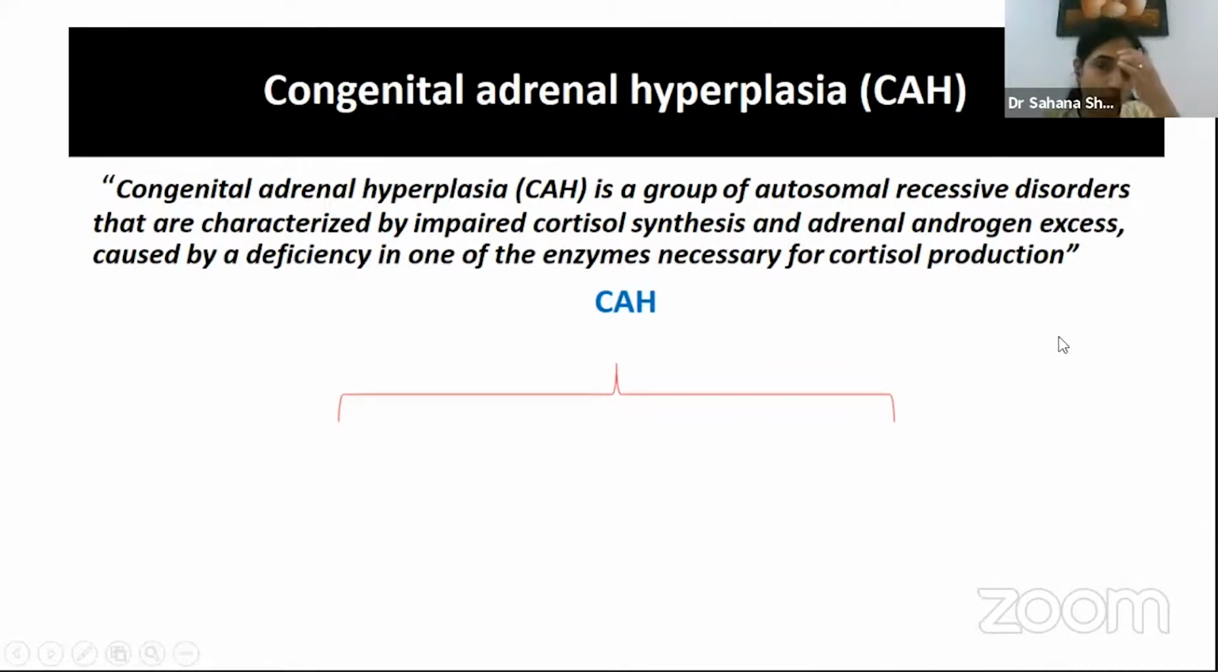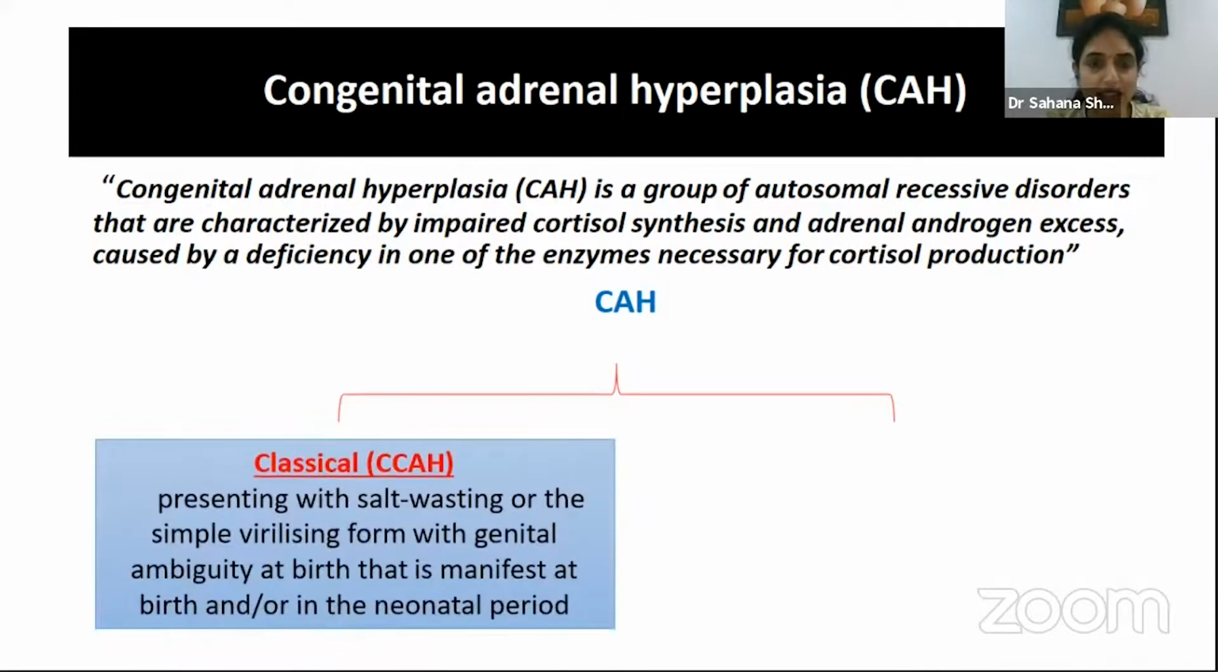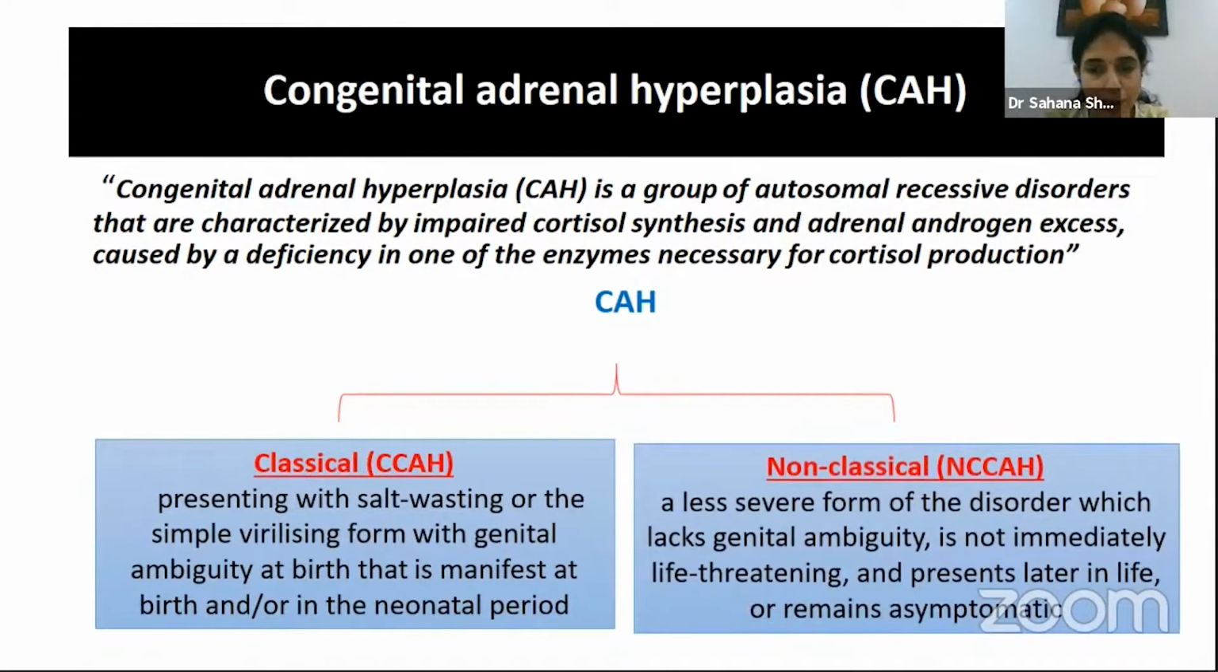So when we talk about congenital adrenal hyperplasia, we have two broad categories. One is the classical congenital adrenal hyperplasia, which is associated with severe enzyme deficiency and presents with genital ambiguity at birth, and may be associated with salt wasting in the neonatal period, when we call it salt wasting congenital adrenal hyperplasia, or only with genital ambiguity, when we call it simple virilizing congenital adrenal hyperplasia.